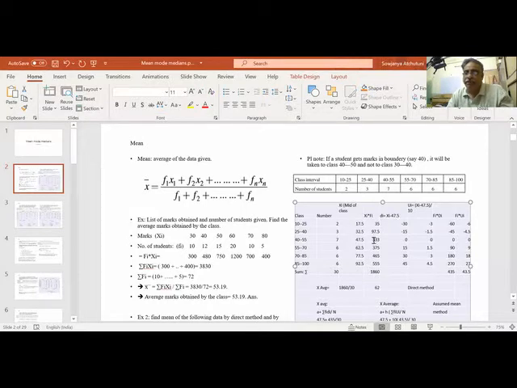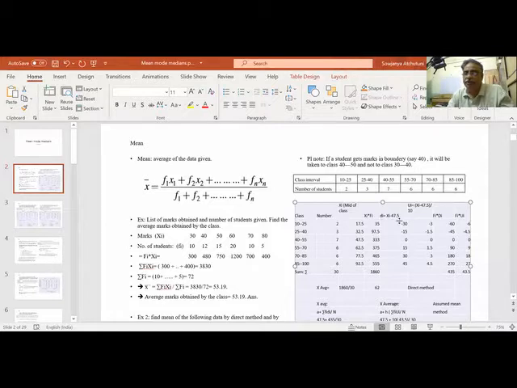So when I subtract, I get minus 30, minus 15, 0, since 47.5 minus 47.5 is 0, then 15, 30. So it has become simple integers instead of fractions. So now I multiply fi into di.